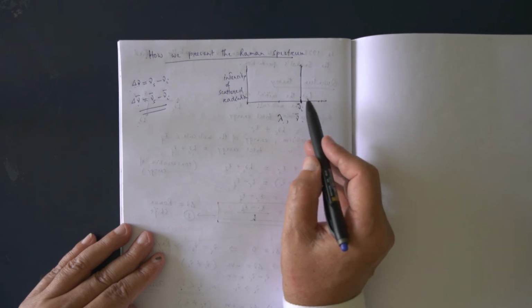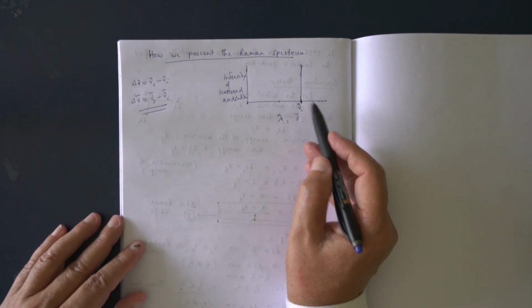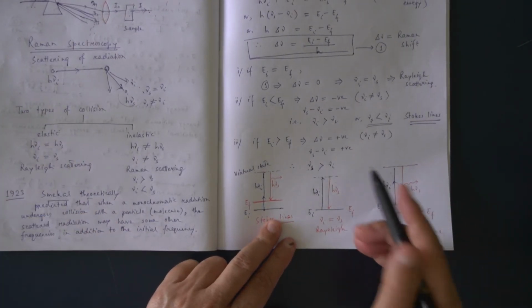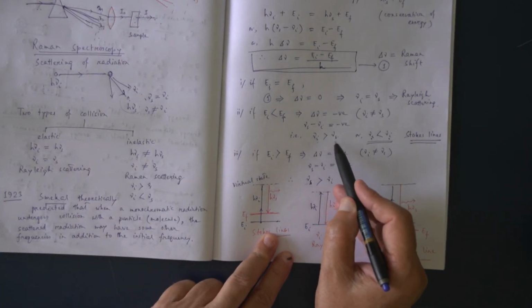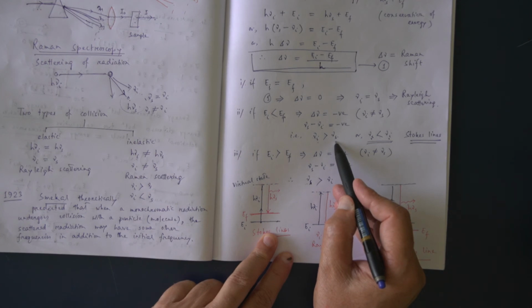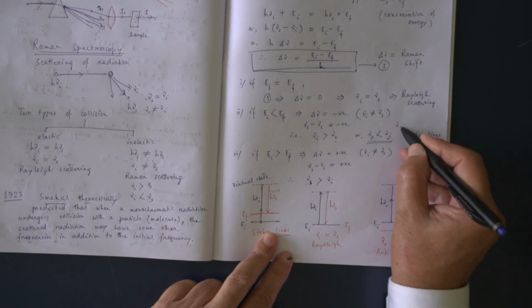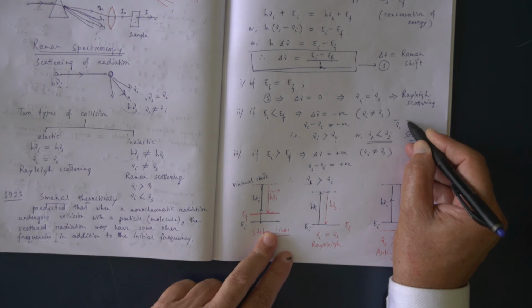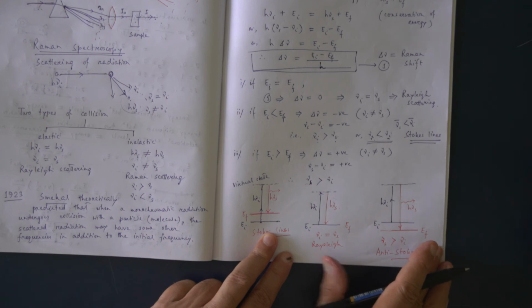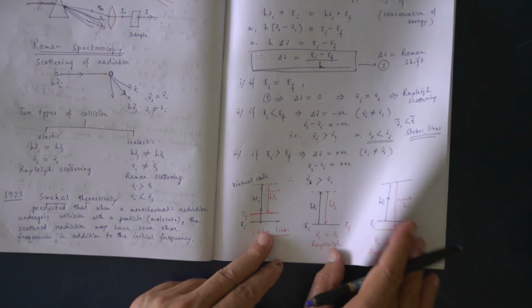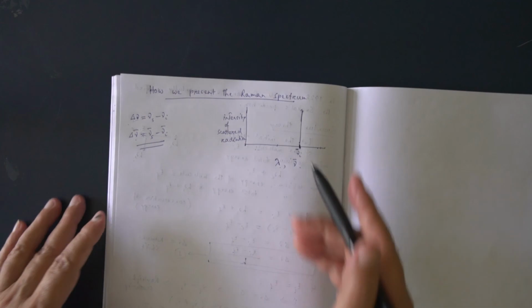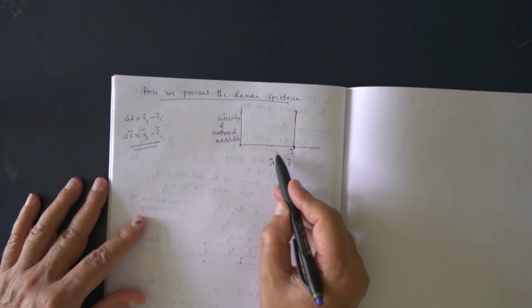Now, as we have said, if nu I is greater than nu s, or nu s is less than nu I, or say the wave number of the scattered radiation is less than the wave number of the incident radiation, then we get the Stokes lines. So suppose we are plotting wave number here.